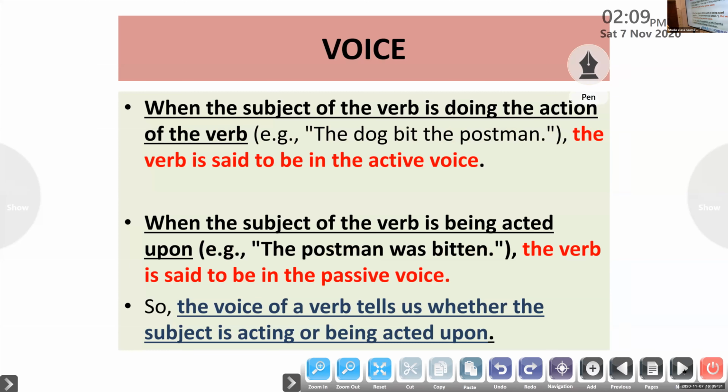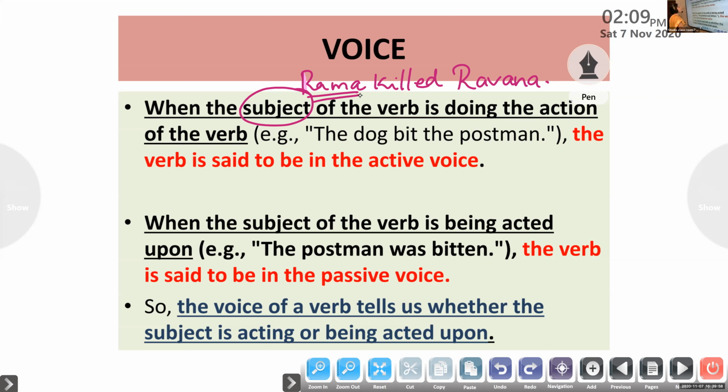Now, remember, when the subject Rama killed Ravana, right? Rama killed Ravana. Here, subject Rama is doing the action. Here the subject Rama is active, he is doing the action.